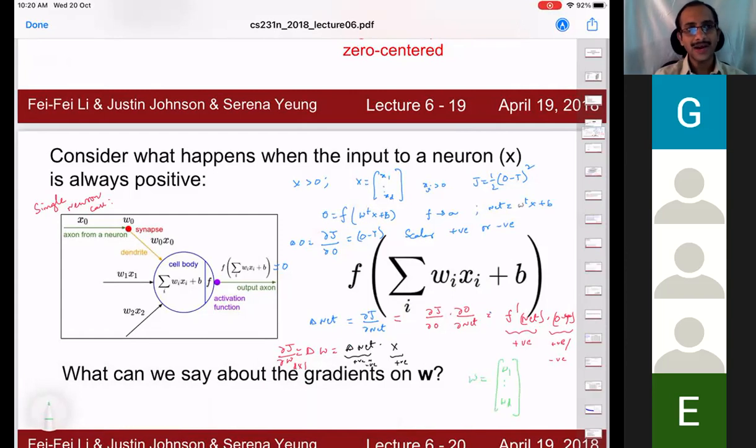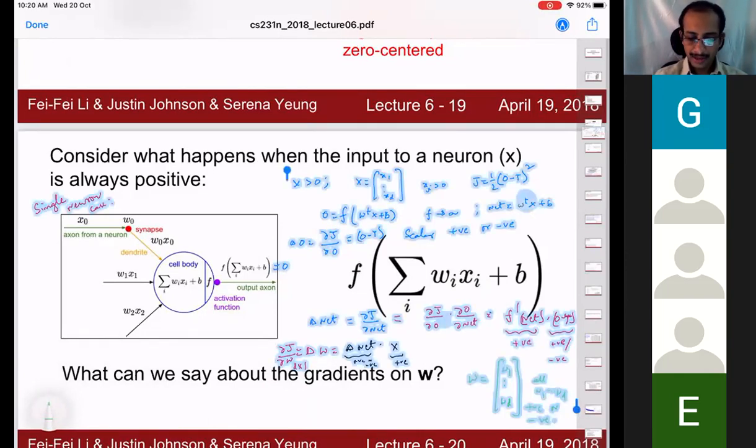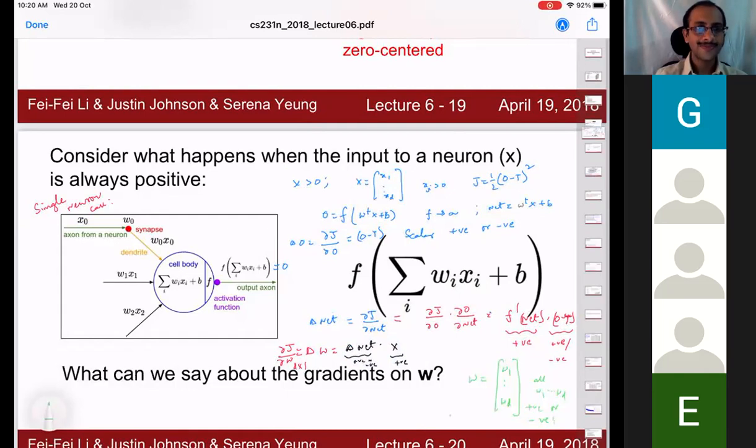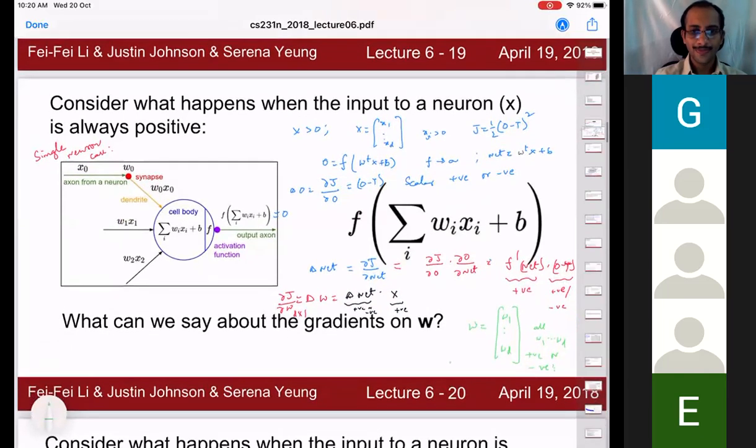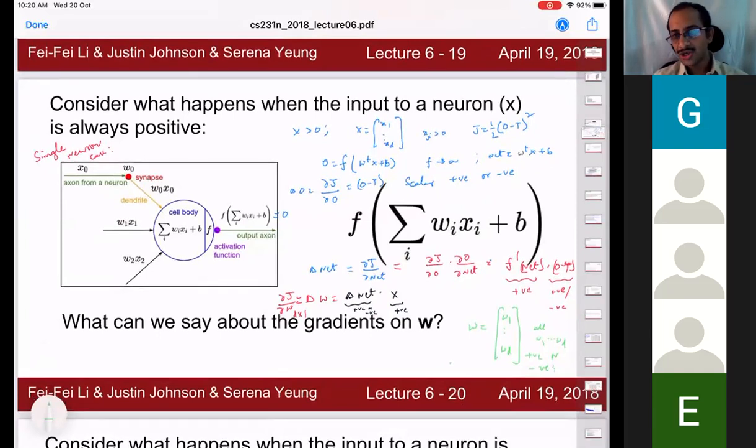What's the nature of this W1 to WD? They will all be positive or negative, right? Correct or not? Is this clear or not, first of all? If it is not clear, you should ask quickly.